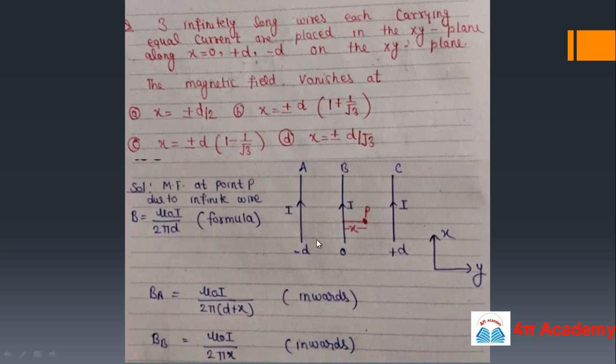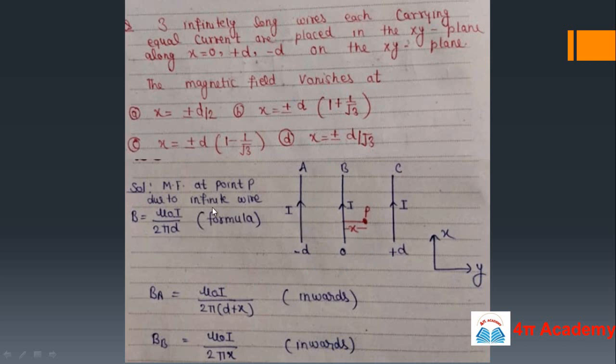Three infinitely long wires are given. Suppose A, B, C are these infinitely long wires, and the positions of these wires are x equals 0, x equals minus d, and x equals plus d. At these three locations these wires are situated, and this is in the xy plane. So we have to find the point at which the magnetic field vanishes. Suppose the point is P, and this point P is at a distance x from the middle wire, and this is minus d and this is plus d, so simply this will be d and this will also be d.